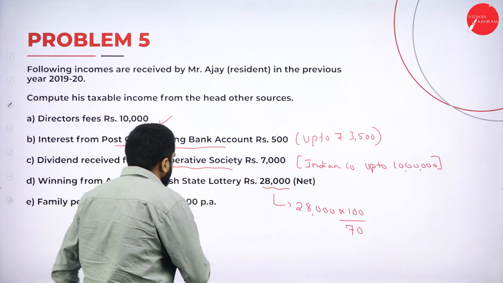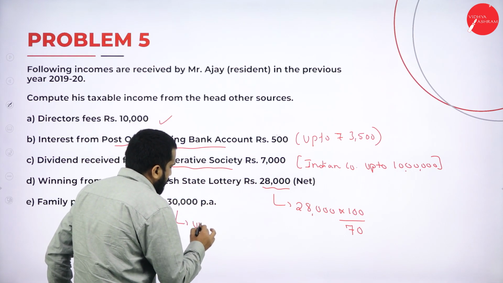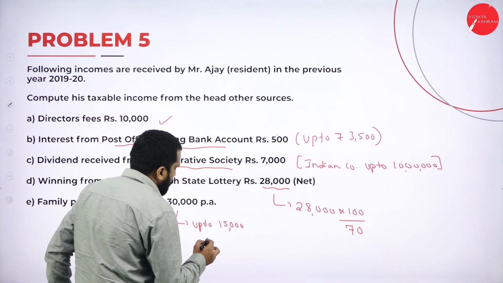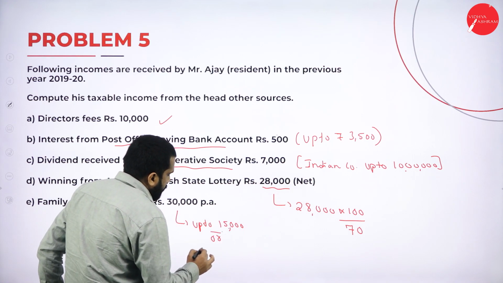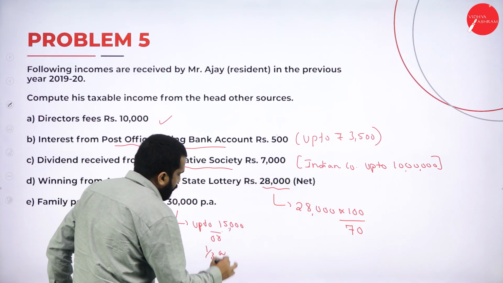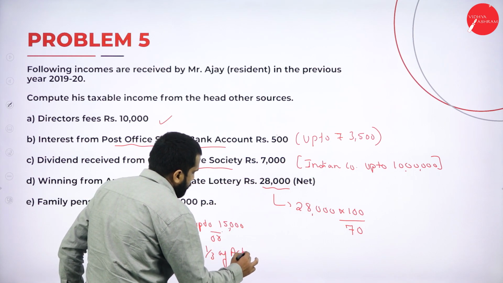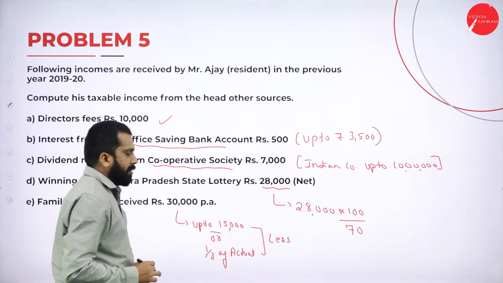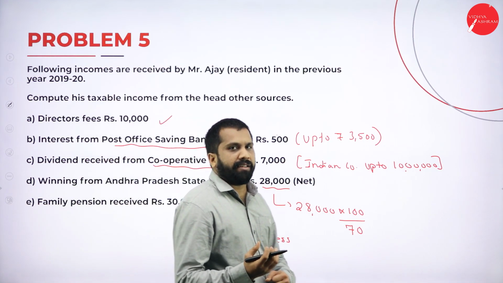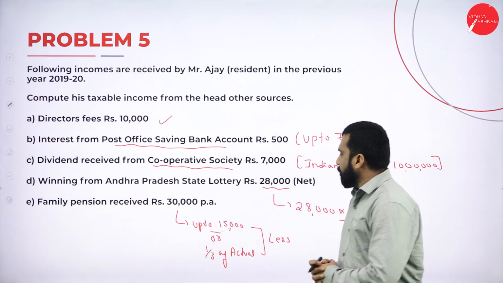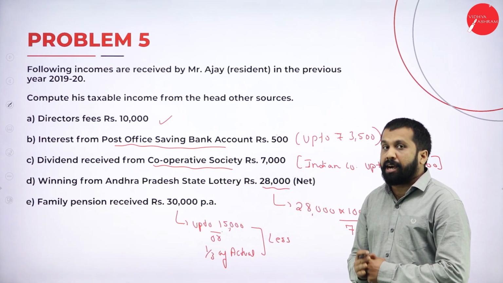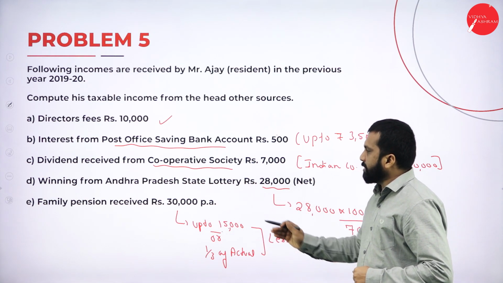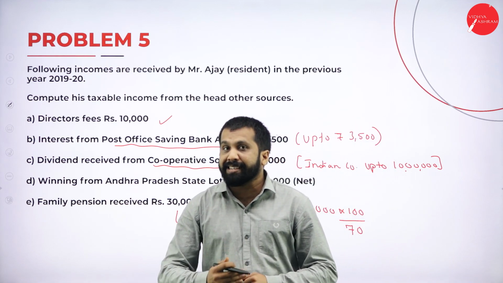Remember, up to 15,000 or 1 by 3 of actual, whichever is less, that is considered as exempted.